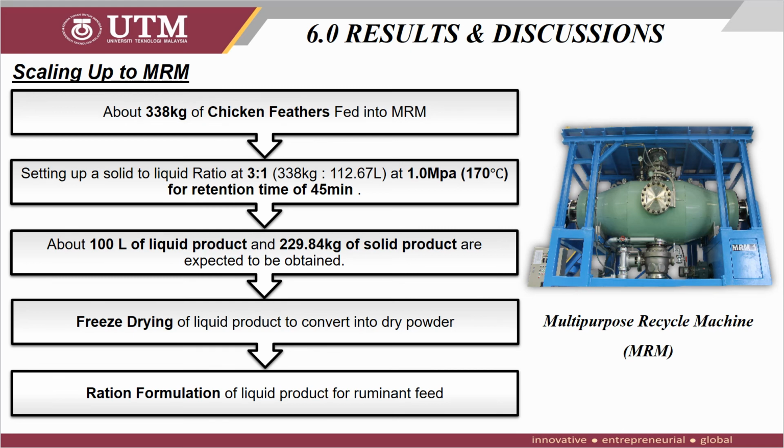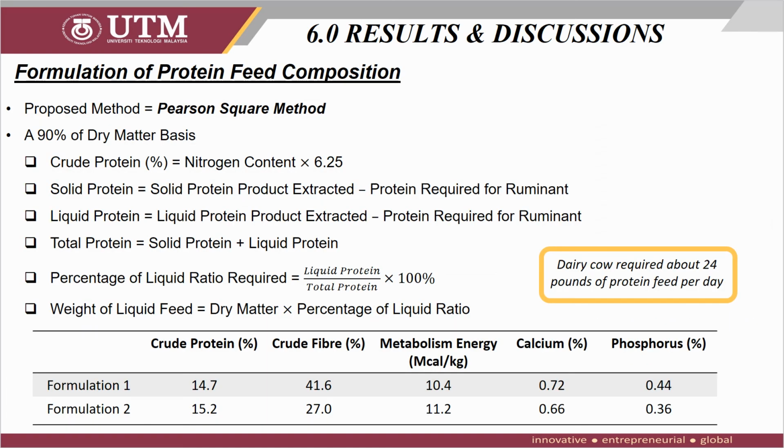Since a dry product is more preferable for ruminant feed, a freeze-dryer method has also been proposed in order to convert the liquid product into a dry powder and formulate it for the ruminant feed. Finally, a Pearson square method has been proposed for the formulation of protein feed composition for the ruminant feed. A 90% dry matter basis was used in this formulation. The steps that are involved in this calculation are shown as below.